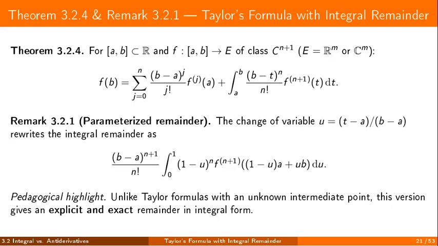We close the section with Taylor's formula in its most useful exact form, the one with an integral remainder. Instead of hiding the error at some unknown intermediate point, it writes that error explicitly. So the remainder is not just bounded, it is given in a form we can work with directly. The remark adds a convenient reparametrization on the unit interval.